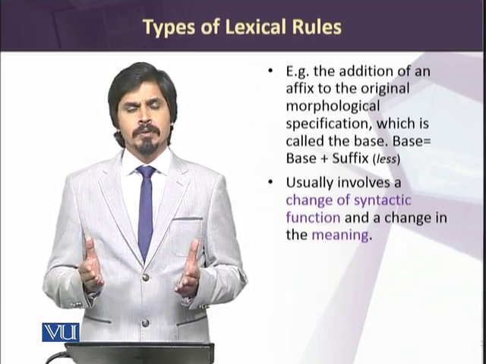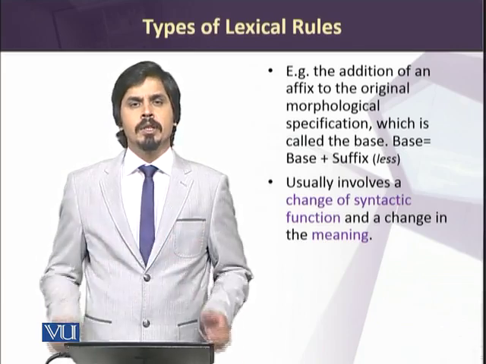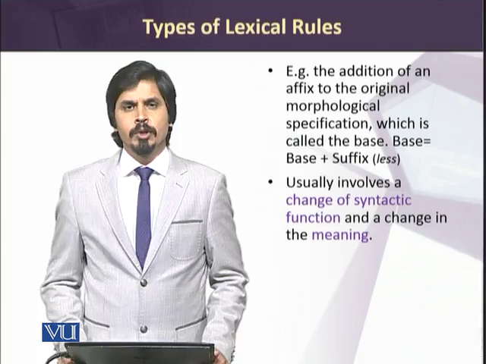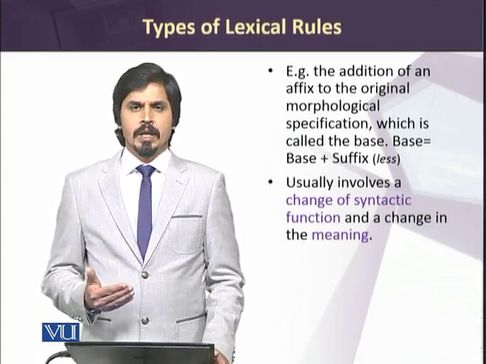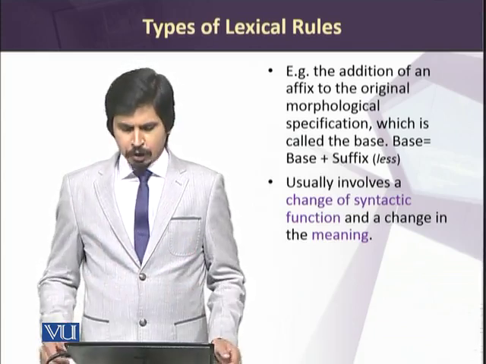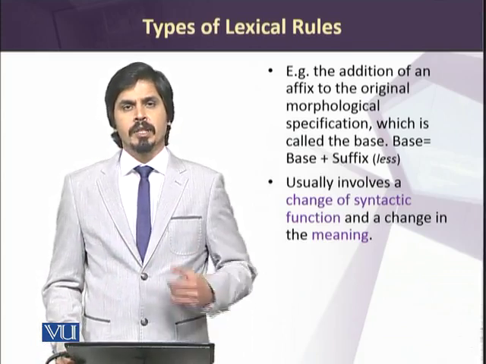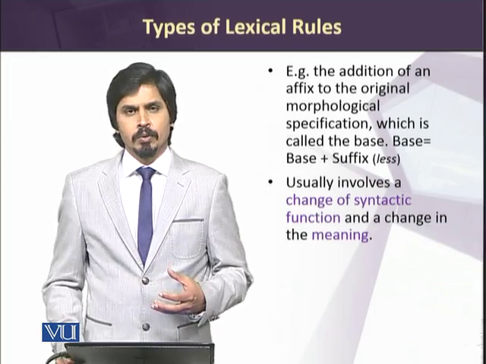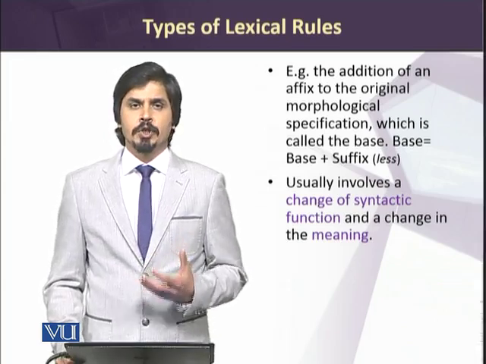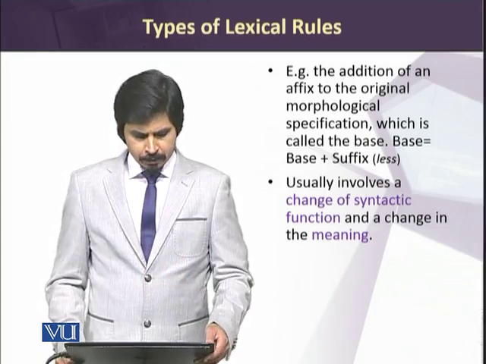Then if we add less with clue, it will become clueless. So we make new words, and generally there is a change in syntactic function of these words also when they're combined and turn into new words, and there is definitely a change in the meaning also.